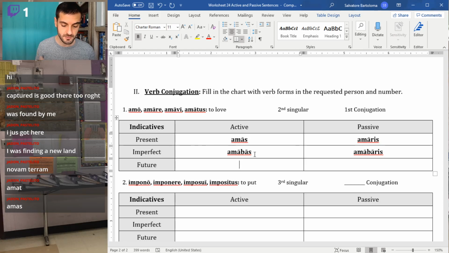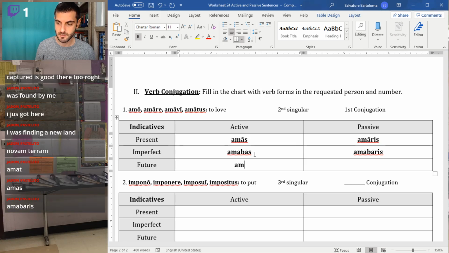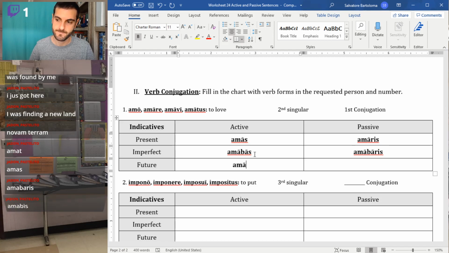And future, since it's first conjugation, nice, nice, nice. What are the two future forms, Jaden? I'll give you a second for these because they are a little funky. See if you remember. Bo, bis, of course, that would be the active form.